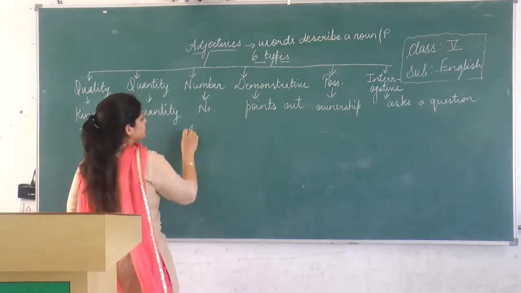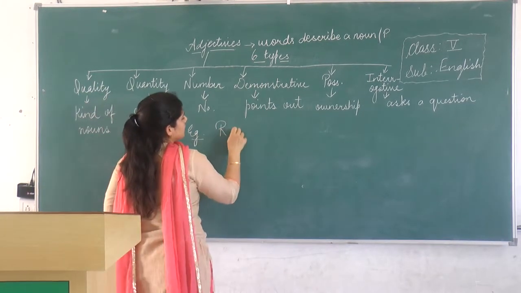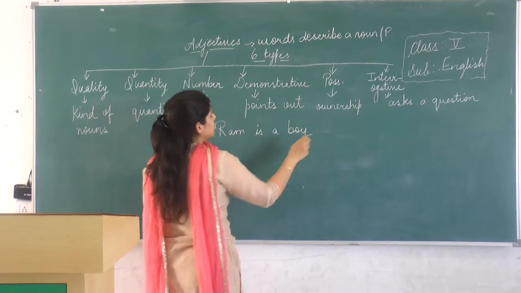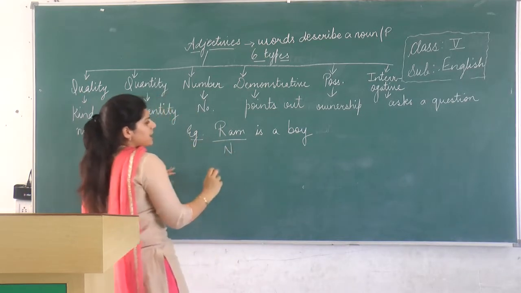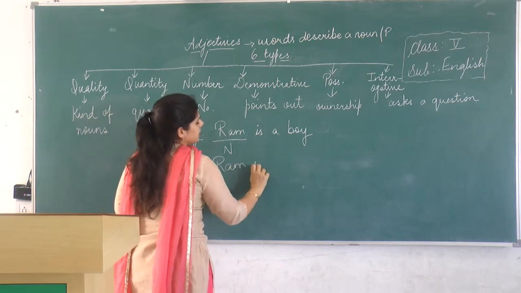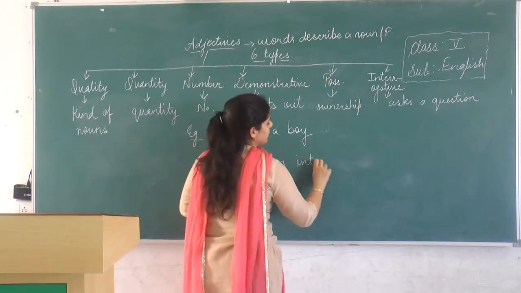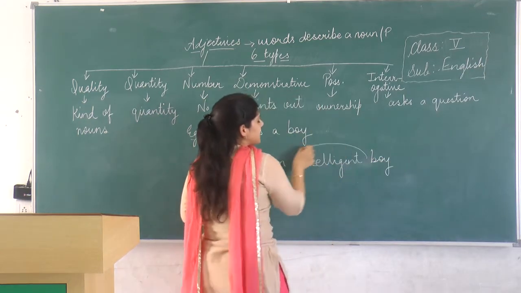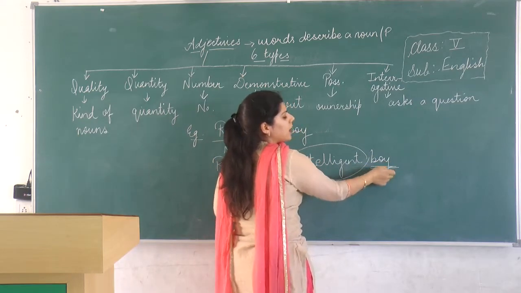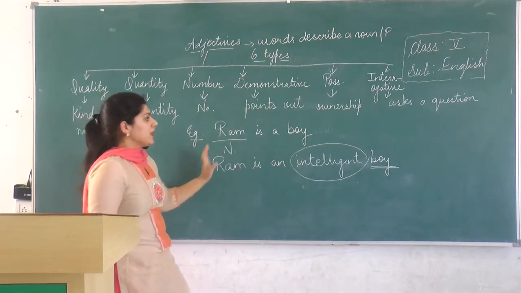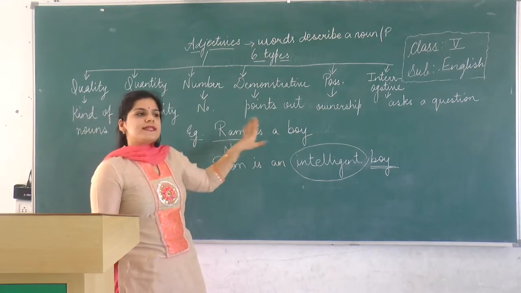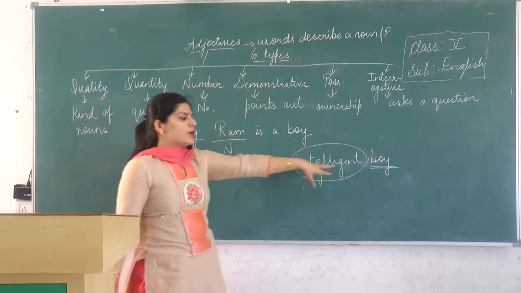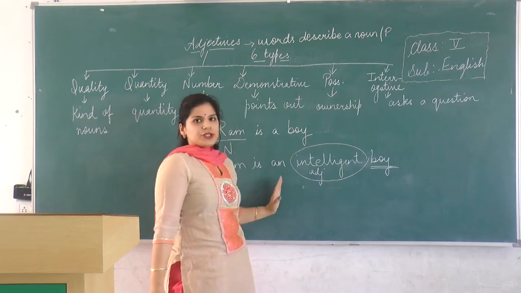For example, if I say a sentence, Ram is a boy. So here Ram is the noun. Now if I say that Ram is an intelligent boy, the word intelligent is telling us more about the noun boy or noun Ram. Here we knew only that Ram is a boy, but after using the adjective intelligent, we got to know more about the noun boy, that he is an intelligent boy.